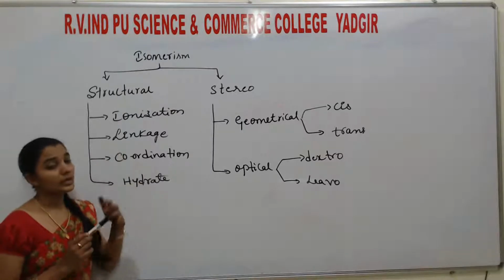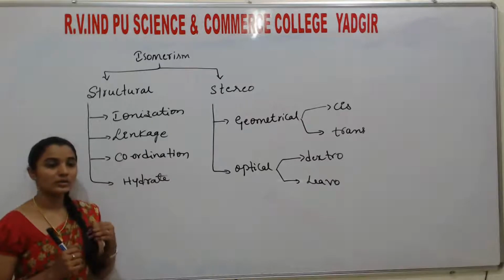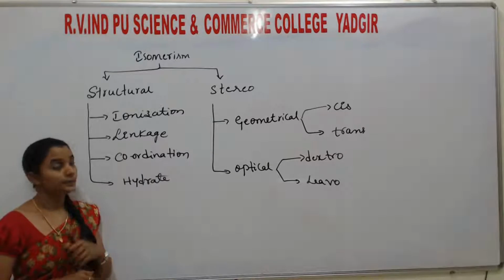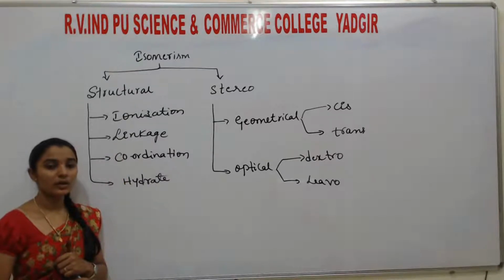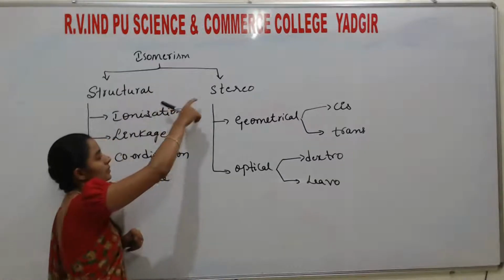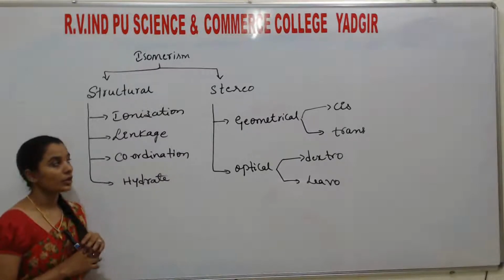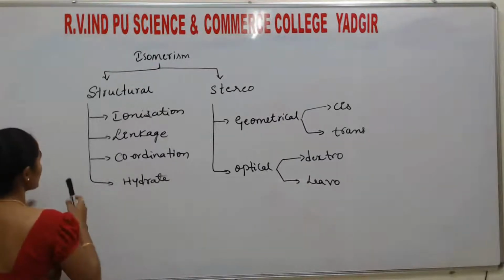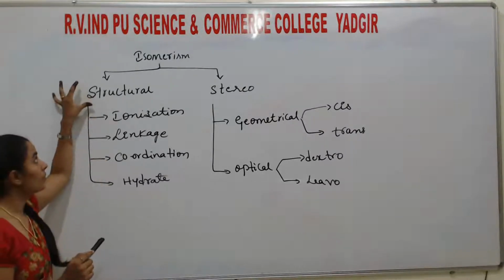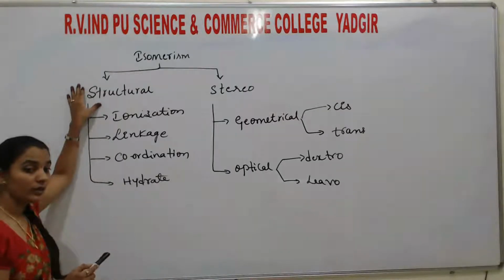So here, what are isomers? The compounds having the same molecular formula, but showing different physical and chemical properties, are said to be isomers. And that phenomenon is called isomerism. In coordination compounds, isomerism shows two types: structural isomerism and stereo isomerism. Structural isomerism is where the compounds have the same molecular formula but differ in their structure. Understood? Differ in their structure.